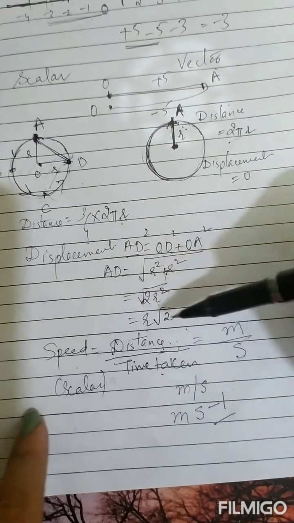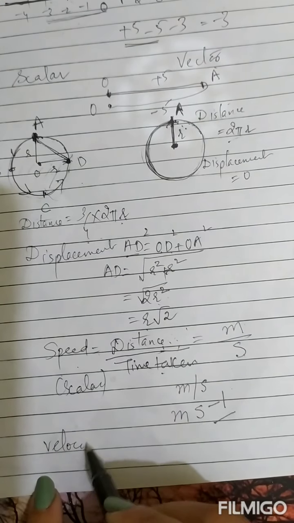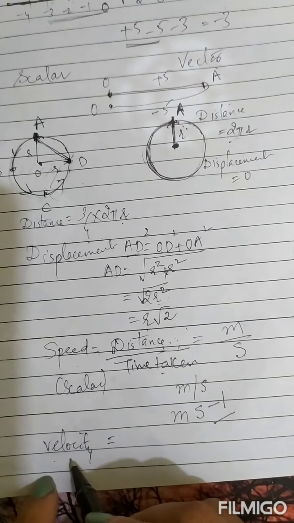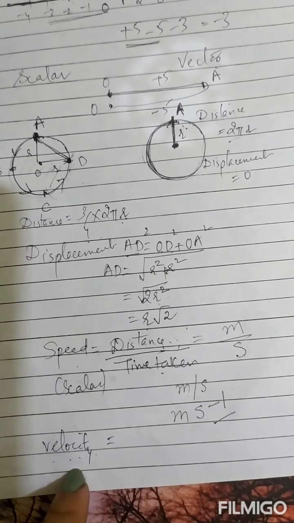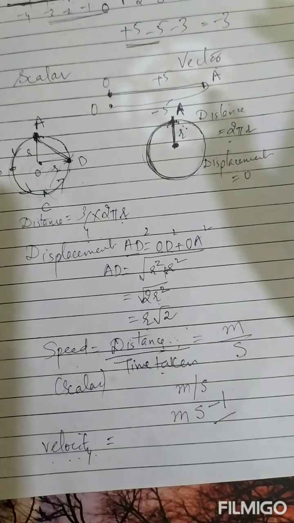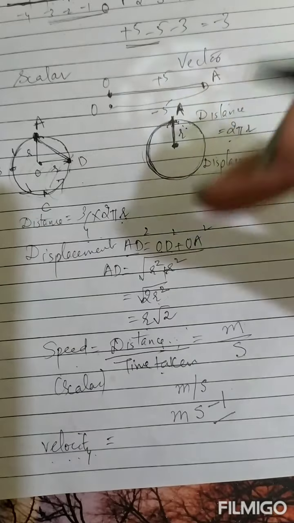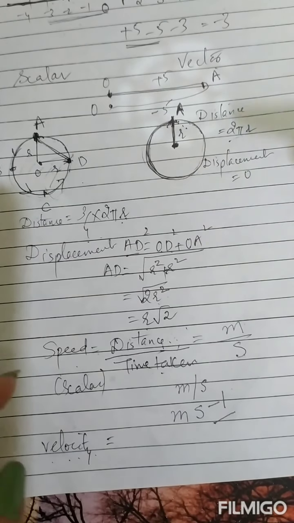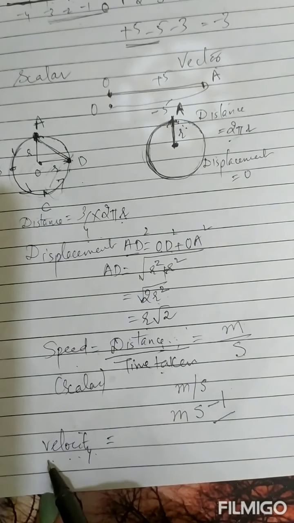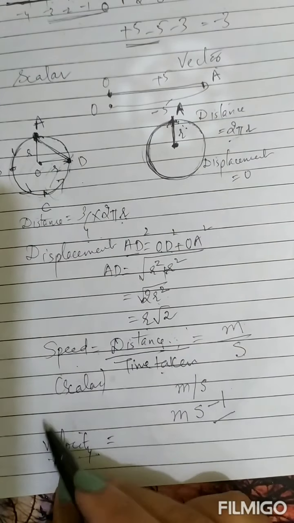Similarly, like speed, if you take displacement in place of distance, speed will turn into velocity. So we can define velocity is speed with direction. So when you indicate that, suppose you are going towards Hoshiarpur, suppose you are moving from Jalandhar to Hoshiarpur with this much speed, means you are indicating the direction also in which direction you are going. You are going from Jalandhar to Hoshiarpur. If you are moving to any other place, then you will indicate that direction. So in that case, you are mentioning the velocity. So whenever we say direction along with the speed, that becomes velocity.